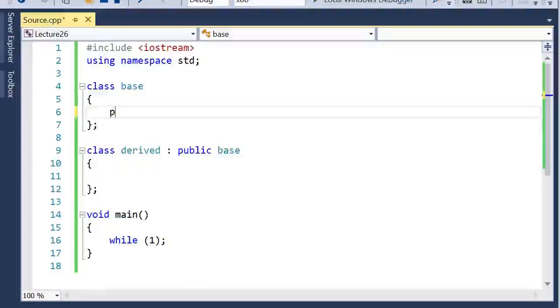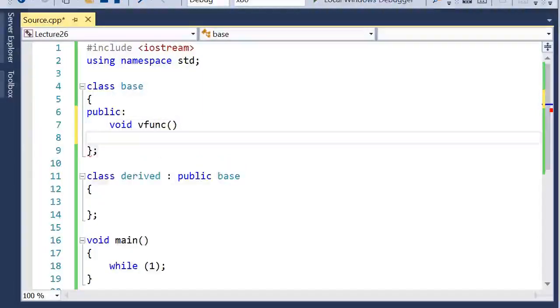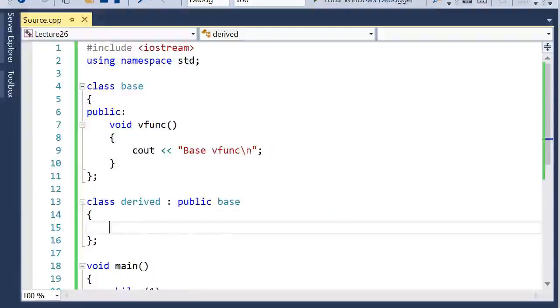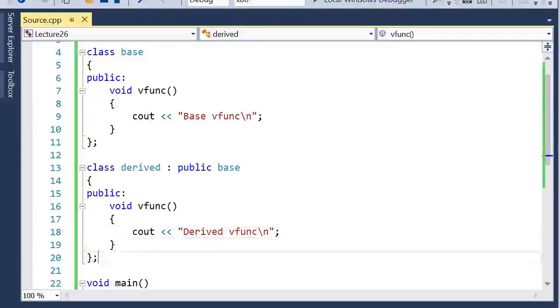Inside this base class, we'll create some public member function. We'll create one function and call it vFunction. The same function we'll create in the derived class, and here we'll print "derived function".